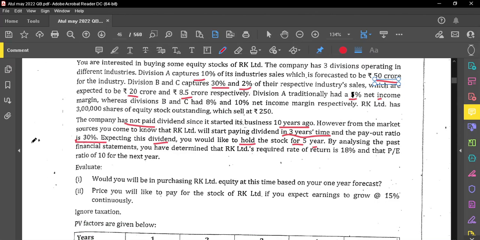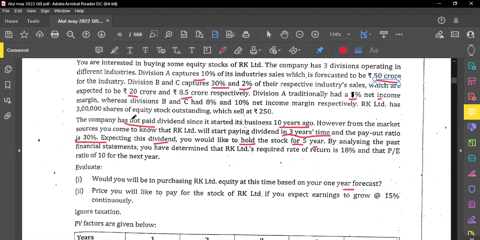Okay. Next, the company has not paid a dividend for a period of 10 years, but in 3 years' time they will pay the dividend. So if the company pays the dividend, the investor will be holding the stock for a period of 5 years. But analyzing the financial statements, the investor has determined to hold for only 1 year. He has decided whether he will be purchasing the RK Limited equity at this time based on the 1 year forecast. Whether we will buy these RK Limited shares or not, that we have to tell.